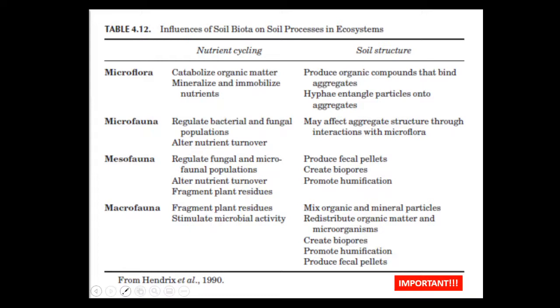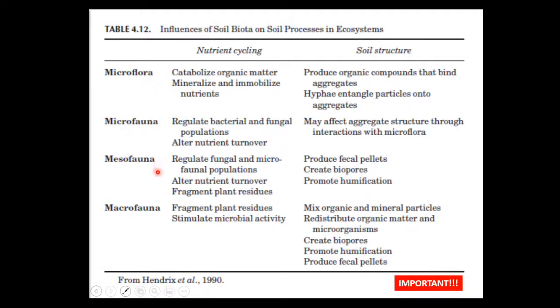Okay, but the most important part, if I can stress here, is the influence of soil biota and soil processes in the soil ecosystems. There are two types of influence or soil processes: one is nutrient cycling, and another one is soil structure. Some of you asked me about soil aggregation models, about that kind of concept. Basically, they want to look at this soil structure. We'll talk about nutrient cycling later on in this course.